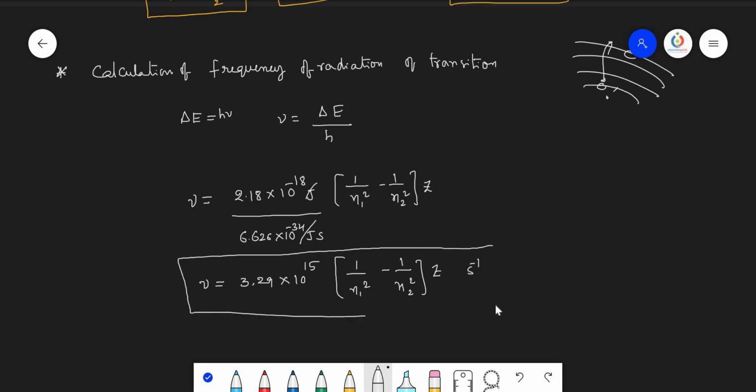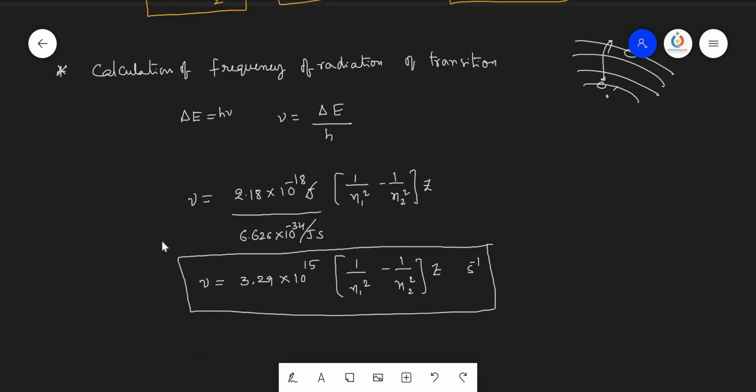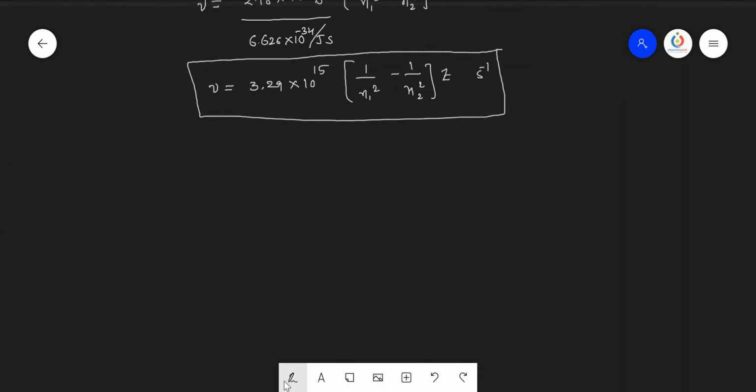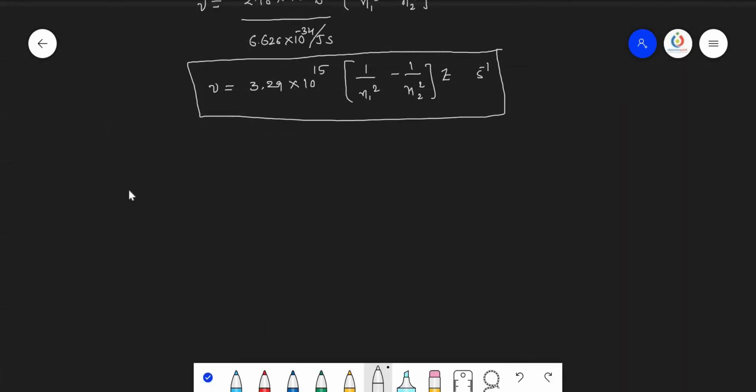Means you can calculate even frequency also. So that is the frequency of the radiation used in the transition of the electron between any two orbits. Now let's see how to calculate the wave number.